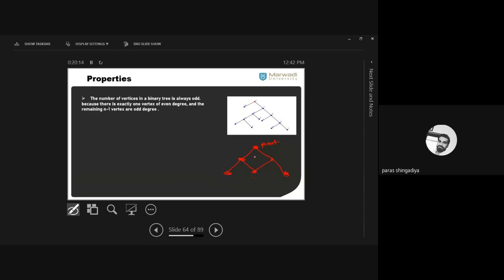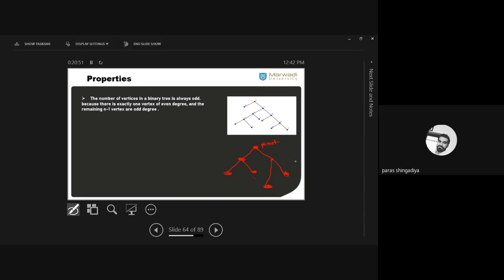If I consider 7 vertices, 6 vertices right now, and we add one more vertex here, now it involves 7 vertices. So in that case you can easily create a binary tree. Let's check it. It is our root. Now consider this as a degree 3 and this as a degree 3. You can verify it is a binary tree. Clear? All the vertices have degree 1 or 3. One root is fixed, and the rest of all the vertices have degree 3 or 1. That we can easily create.